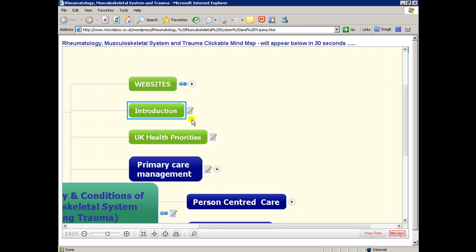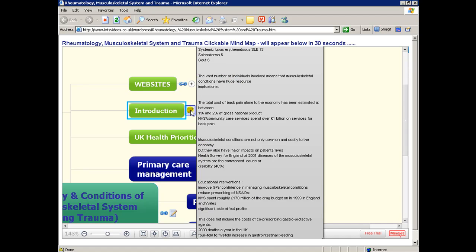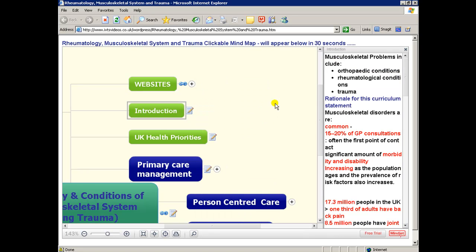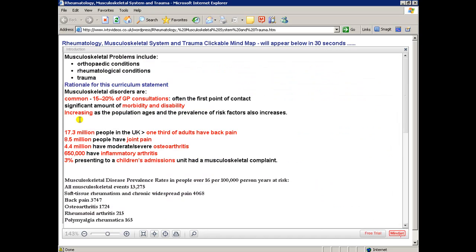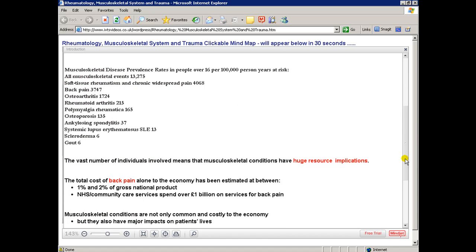As always, the introduction and the UK health priorities are accessed via the notes pane, which you can just drag across. And as you can see, it's been summarized and mentions that 15 to 20% of GP consultations are problems in this area.